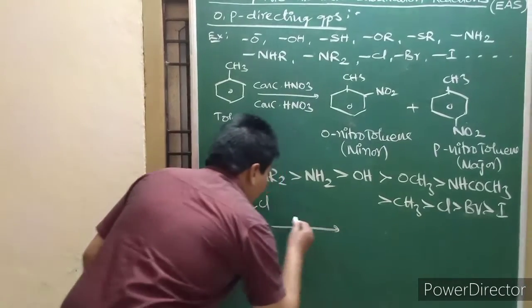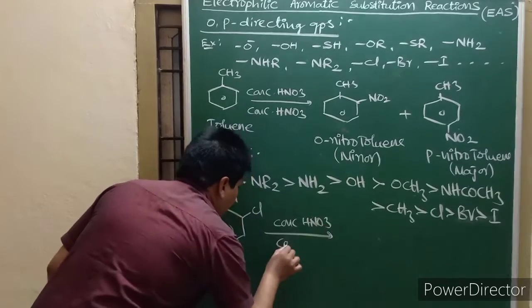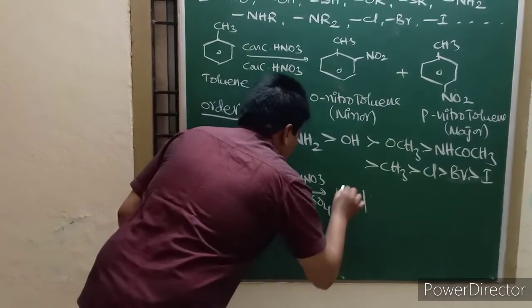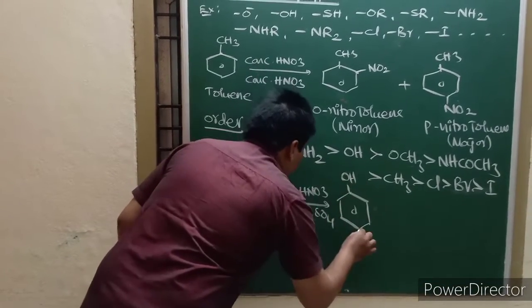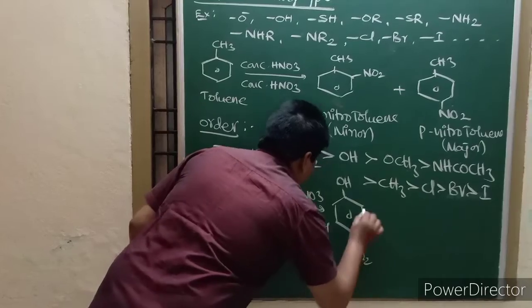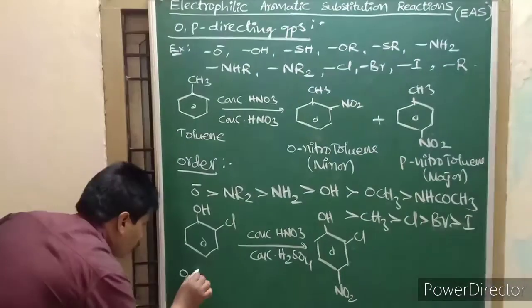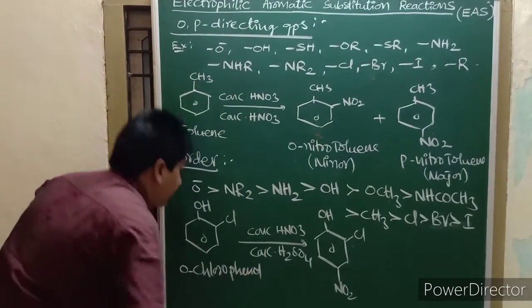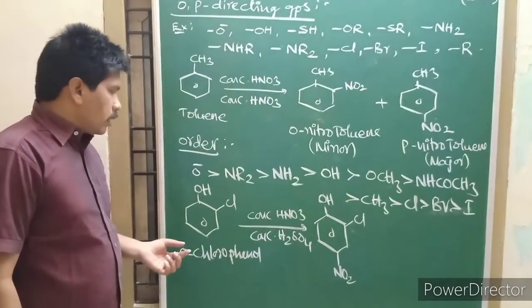That's why, if it undergoes nitration with concentrated HNO3 and concentrated H2SO4, the incoming group is attached to the para position of the OH, because ortho-chlorophenol contains two ortho-para directors.